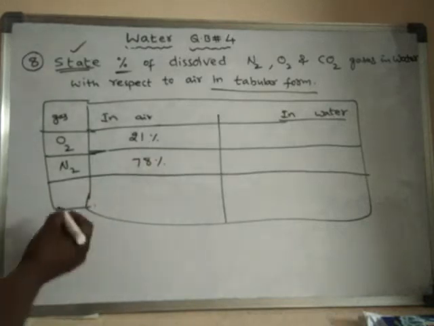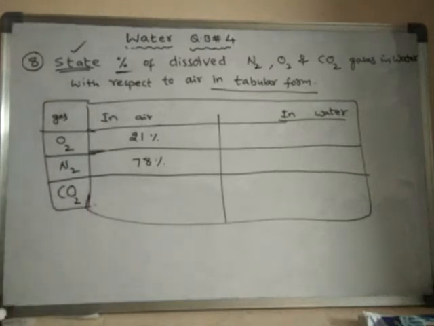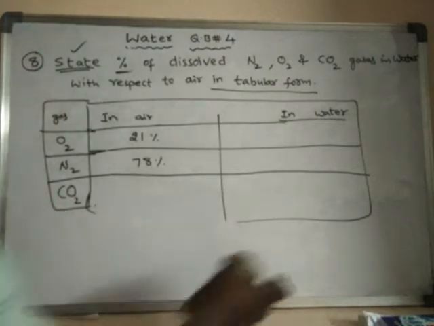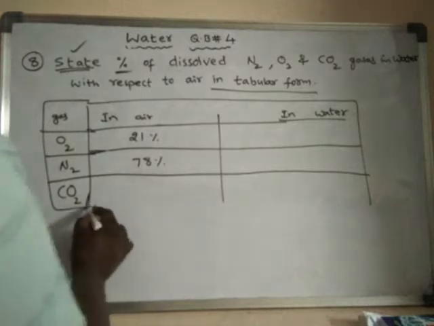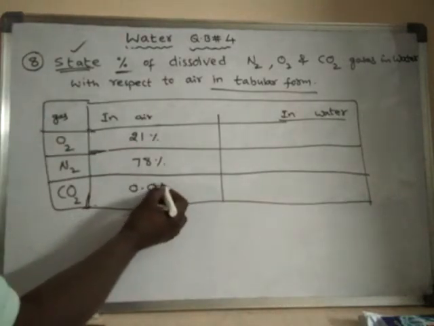The percentage of carbon dioxide gas in air is how much? It is a very small percentage in air, 0.03 percentage only.